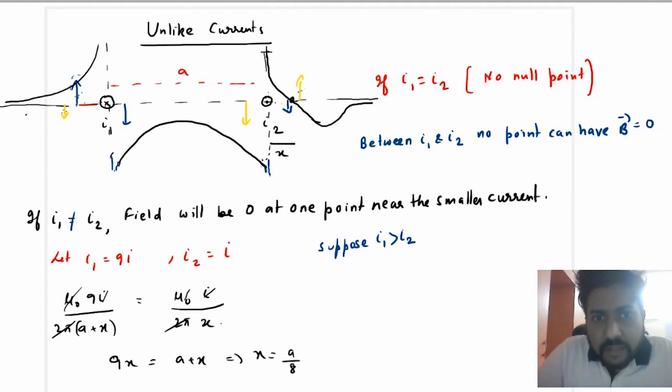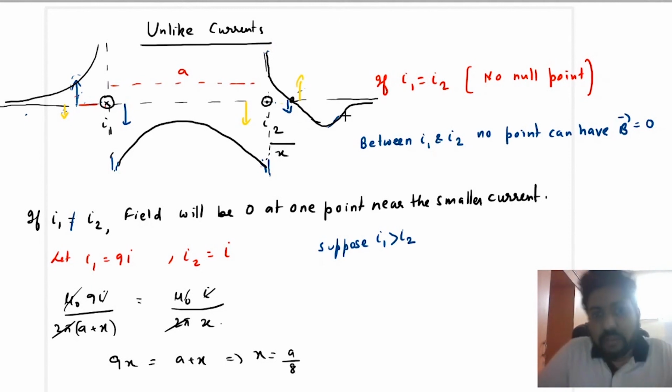It will start from infinity, but because the other has higher magnitude, at some point there will be a null point. So at some point the field will become zero. After this point, the small blue line becomes dominating.